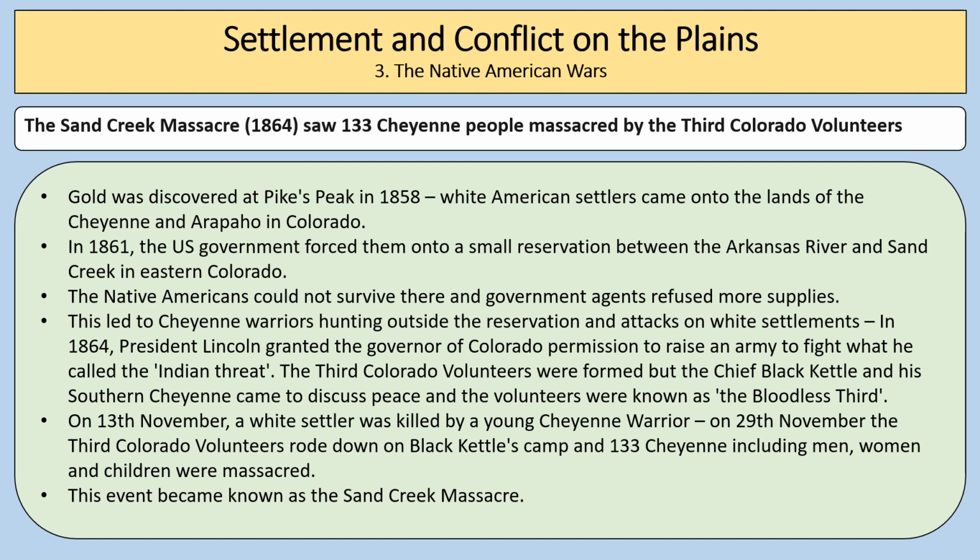In 1864, President Lincoln granted the governor of Colorado permission to raise an army to fight what he called the Indian threat. The 3rd Colorado Volunteers were formed, but the Chief Black Kettle and his Southern Cheyenne came to discuss peace, and the volunteers were known as the Bloodless Third.